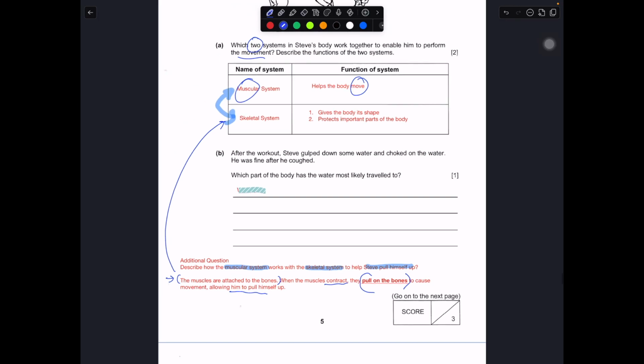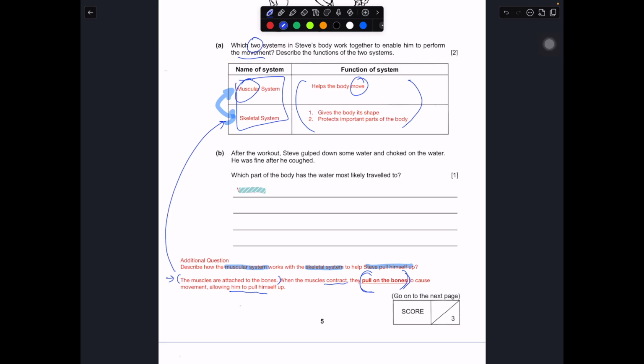If they did not give you the box, because over here the box is really asking you for these two systems that work together to help him to move up. But how he moves up is because the muscle will pull onto the bone. This part is just asking you for the basic function of the systems that you are referring to. So muscles help the body to move, the skeletal system protects the body and gives the body shape. These are the few ideas that will be good enough.